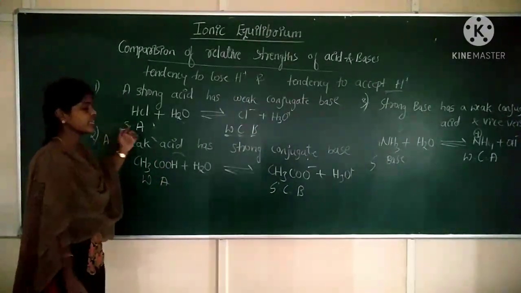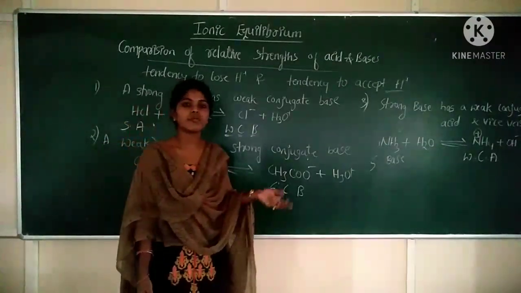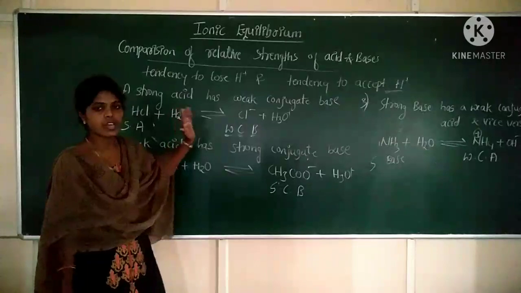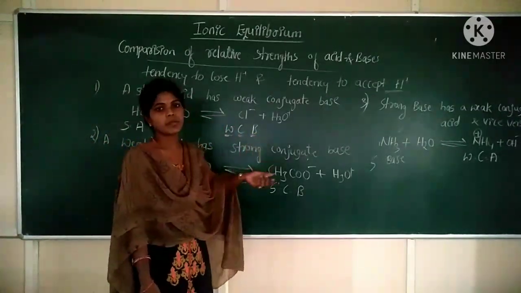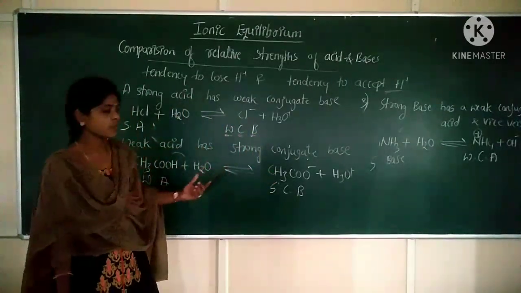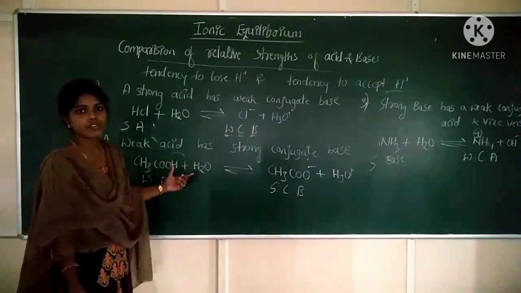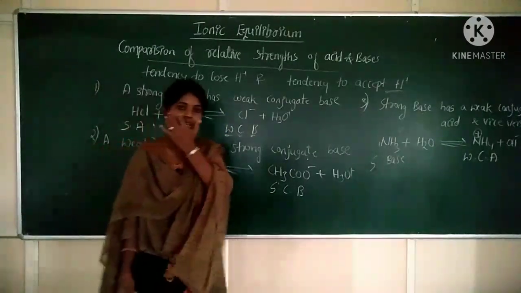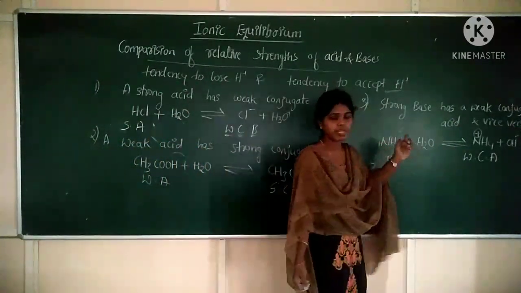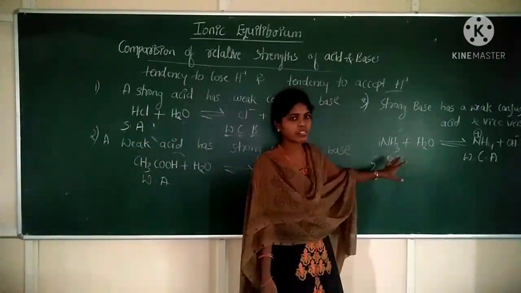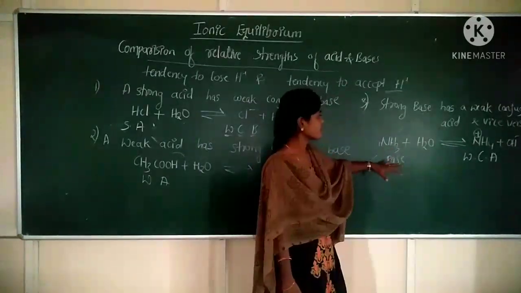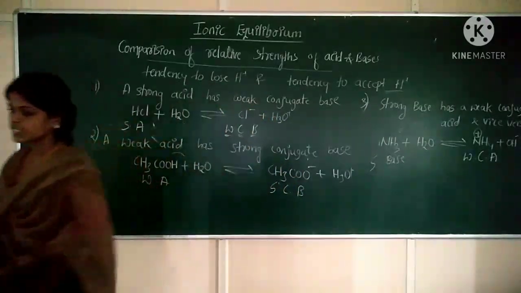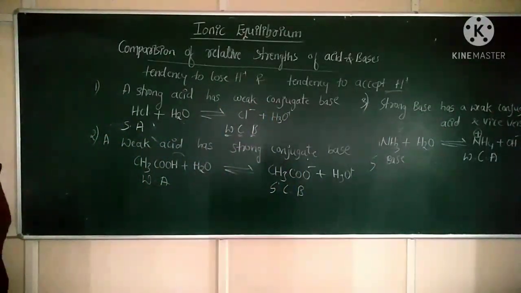Now HCl, HBr, HI, HClO4, perchloric acid: these come under strong acids. Examples for weak acids: CH3COOH, HF, hydrogen fluoride. Next, magnesium hydroxide, NH3, aluminum hydroxide: these behave as weak bases. So this is the comparison of relative strength of acids and bases.